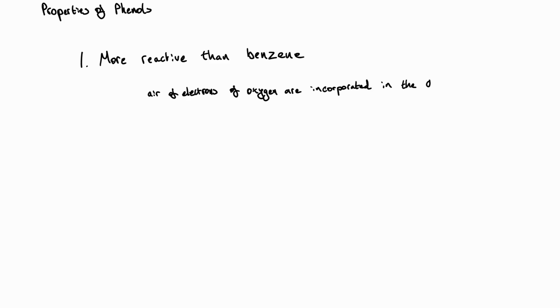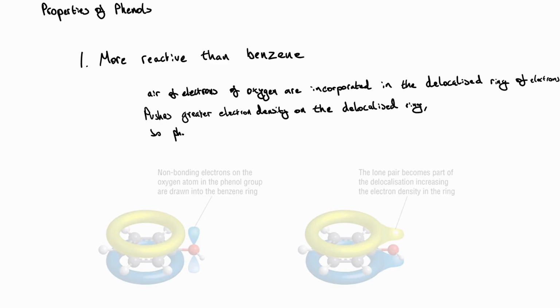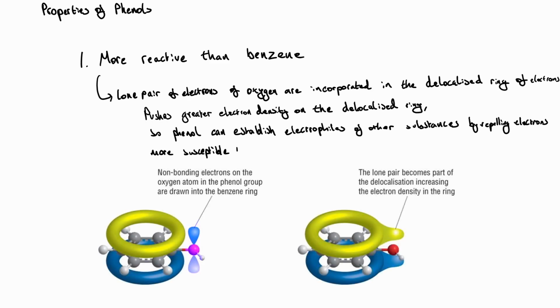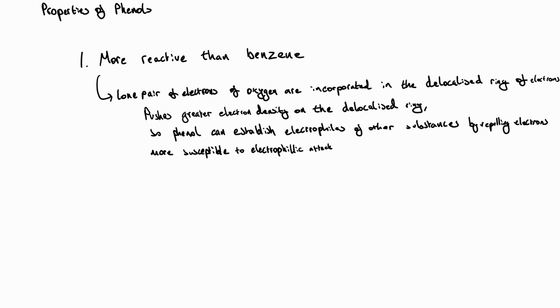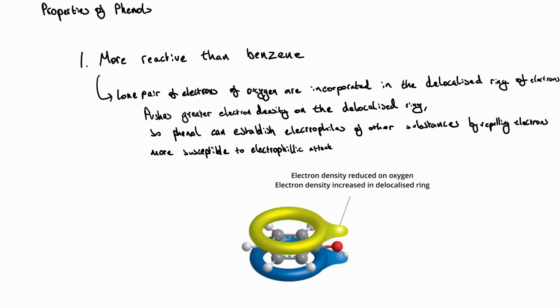Phenols. Firstly, let's establish the properties of phenols. Now, phenols are more reactive than benzene. That's because they are more susceptible to electrophilic attack. The reason it's more susceptible to electrophilic attack is because that lone pair of electrons on oxygen is incorporated into the ring of delocalized electrons. That reduces electron density on oxygen and increases electron density on the delocalized ring.